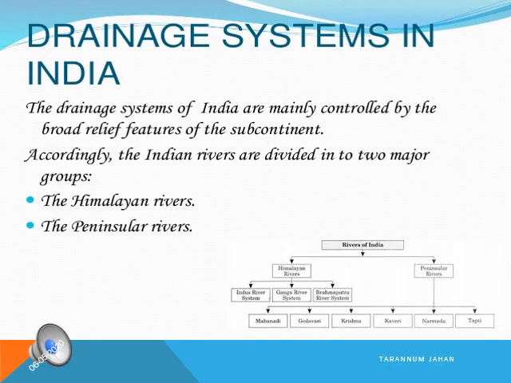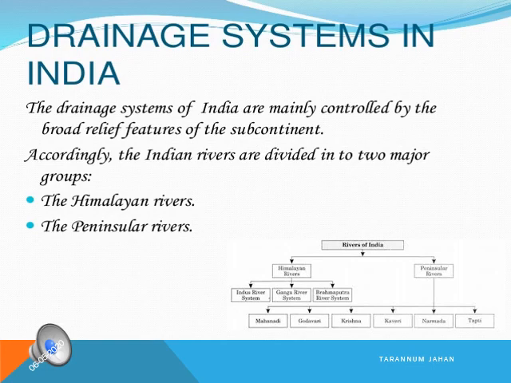Now, what is the drainage system in India? The drainage system is influenced by the physical features of the subcontinent. Here the subcontinent is very important. Why is it called a subcontinent? Because it is not necessary that the rivers flow in India only. Even in neighbouring parts like Pakistan, Afghanistan and China, many of the rivers flowing from those countries join in India too. That is the reason why the drainage system of India is mainly controlled by the subcontinent.